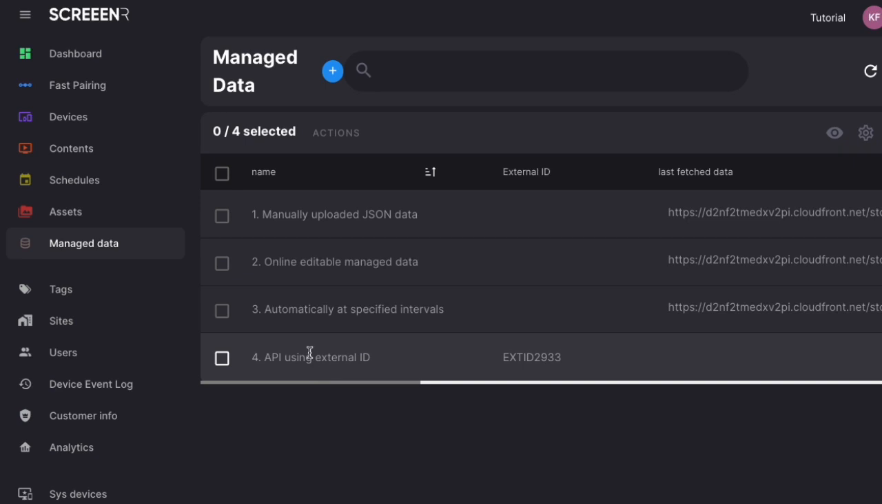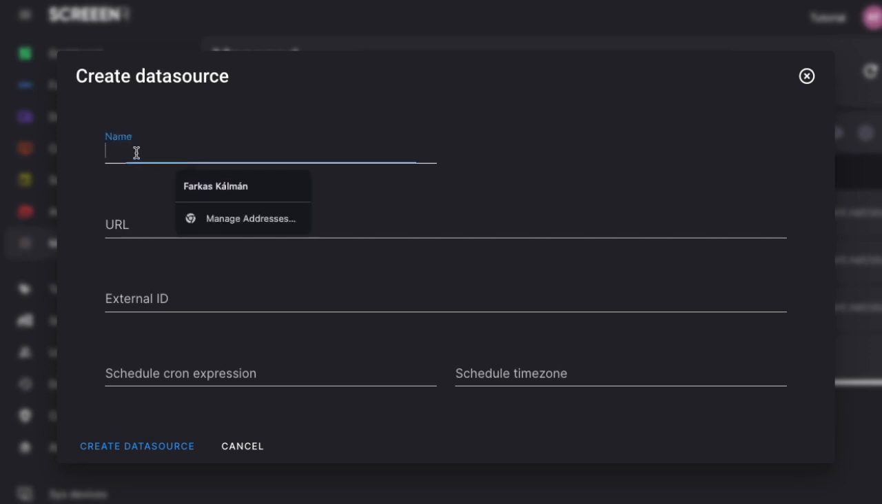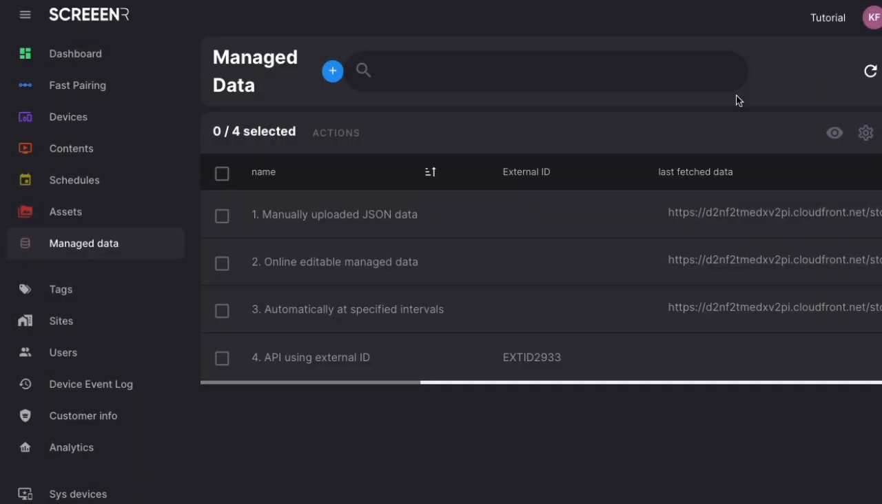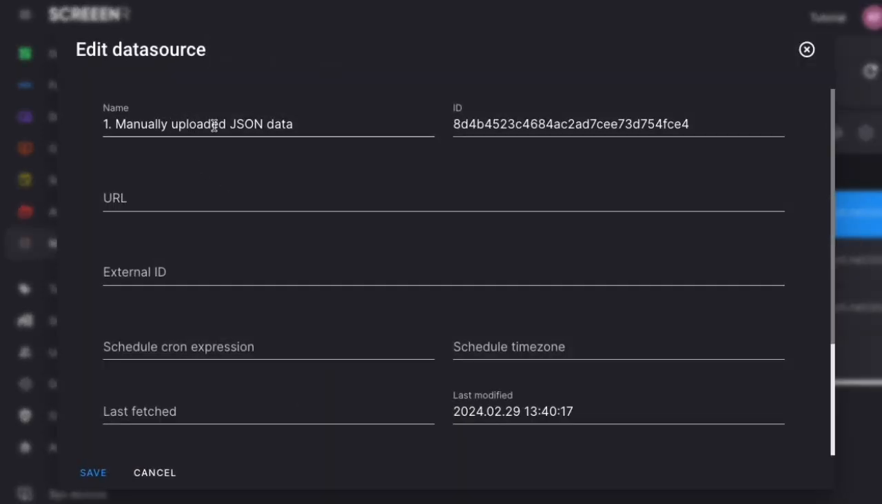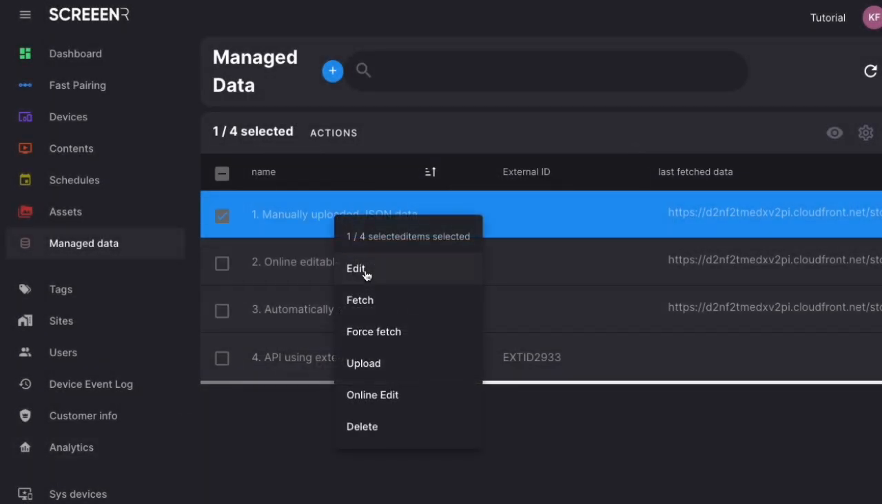To create a new data source, click the plus button in the top left. You need to provide the name of the data source, which is mandatory in all cases. One. If you want to create a JSON data source that will be manually updated later by uploading a new JSON file, providing the name is sufficient. Right-click on the created data source, and you can upload the file in the Upload option.